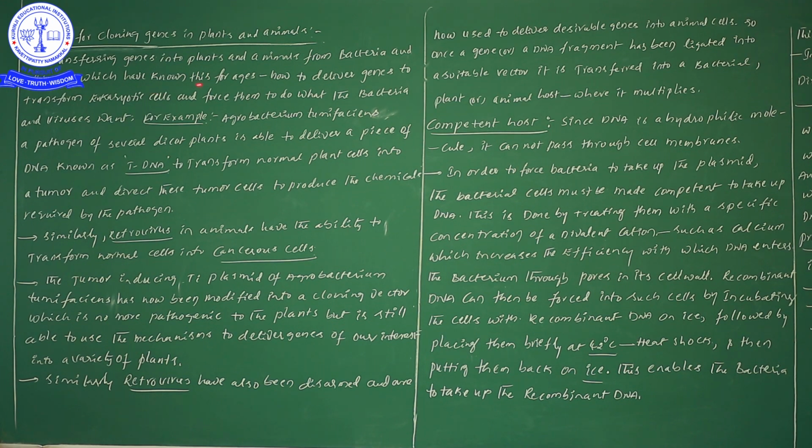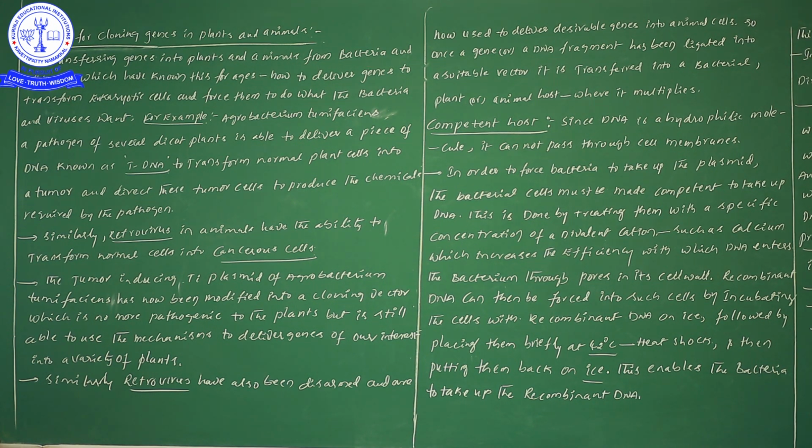They are known for this with genes. How do we deliver genes into eukaryotic cells and force them to do what the bacteria and viruses want? So, to transfer a foreign gene into plants as well as animals, we need to take the help of bacteria as well as viruses.